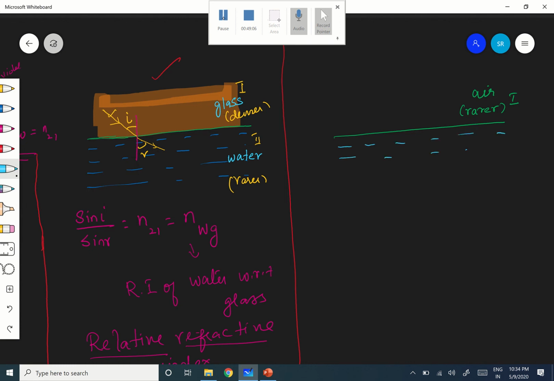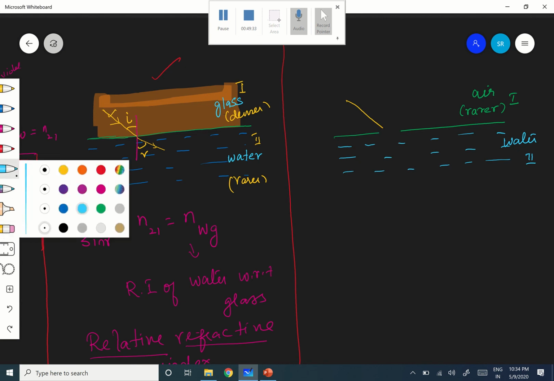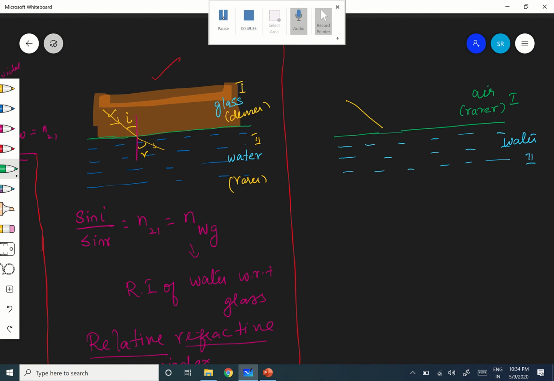Next, the second medium, for example, is water. This is the water medium and this is the second medium. Now what happens, the light is traveling from air.